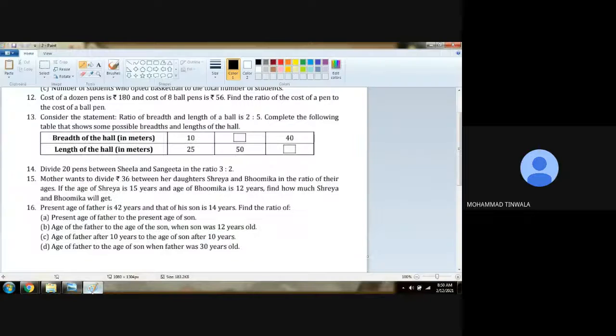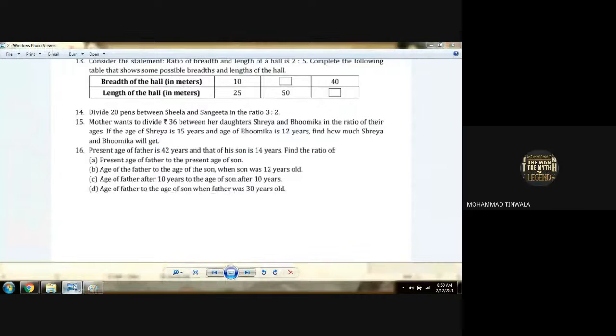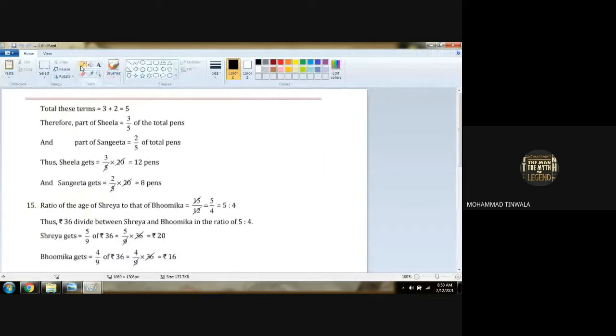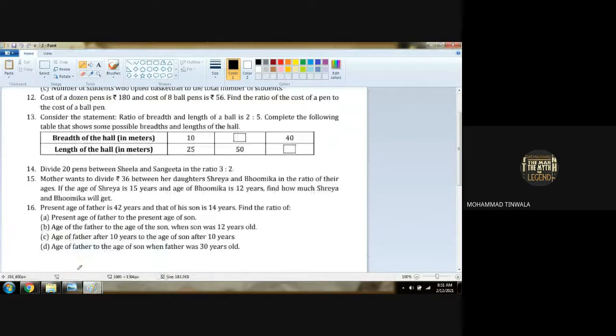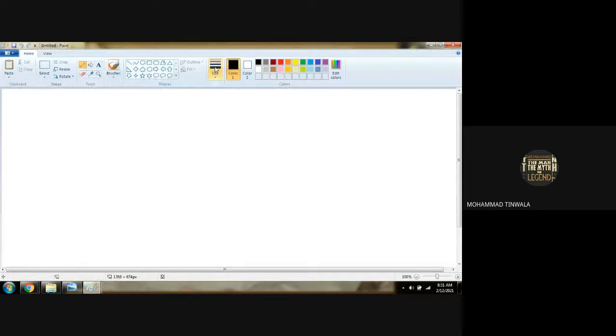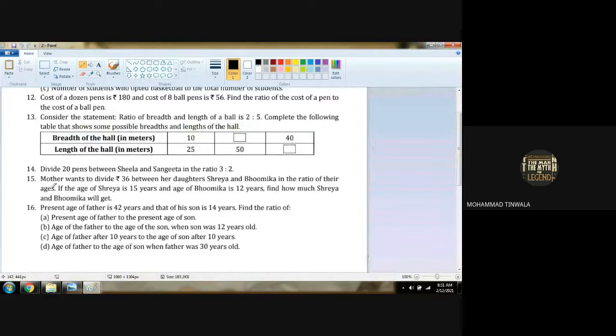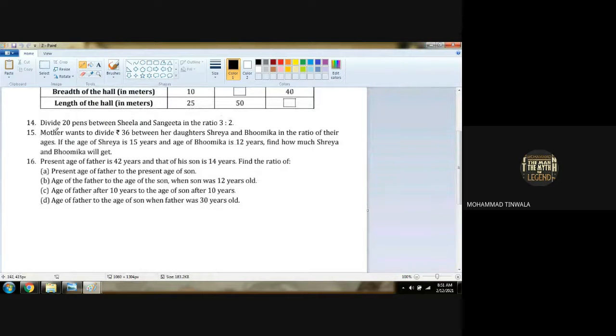For you, don't worry. Then we can easily go through with the exercise 12.2. Okay? Read fast so that it finishes quickly. Let's read this question number 15. Girls, who will read?